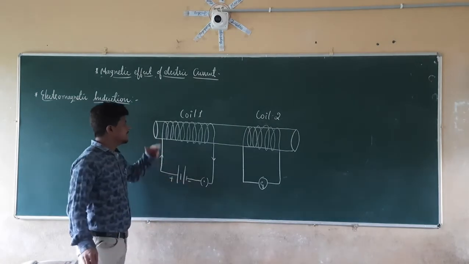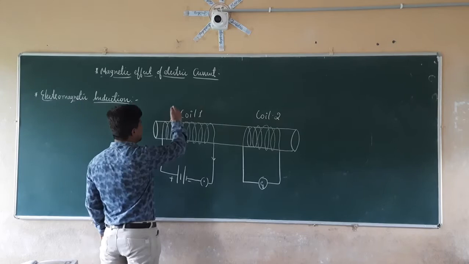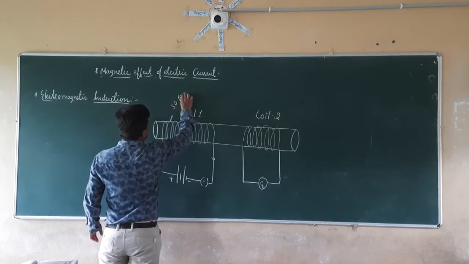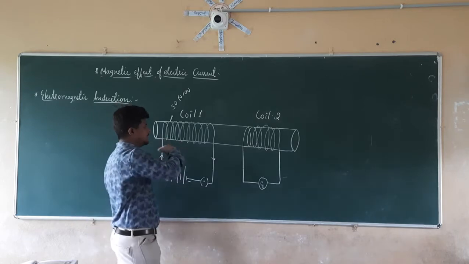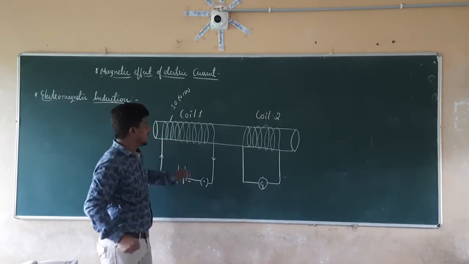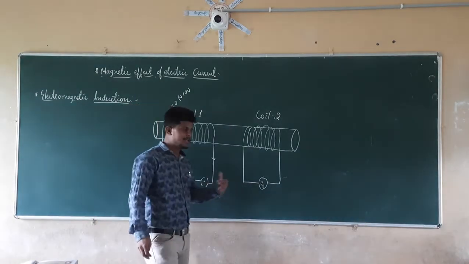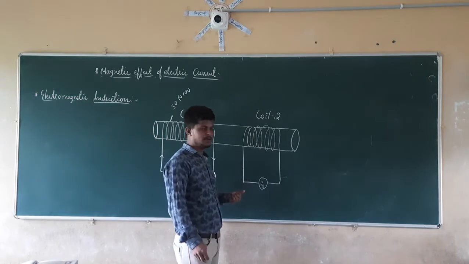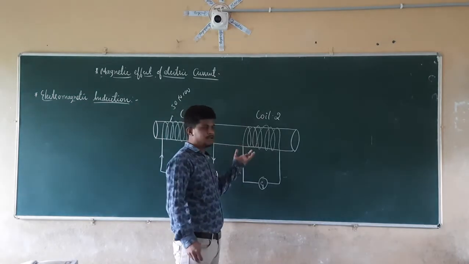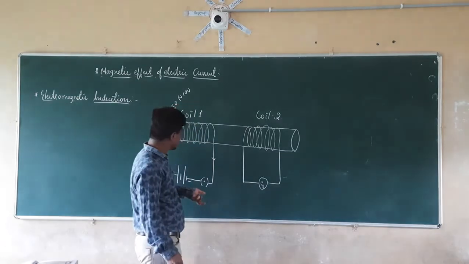Right. So here we are winding the insulated copper wire on a non-conducting material, say with the number of turns 50 to 100. Let this be the coil named coil 1. In coil 2, again we are winding the copper wire on the same non-conducting material, and the number of turns will be equal to 50 to 100.